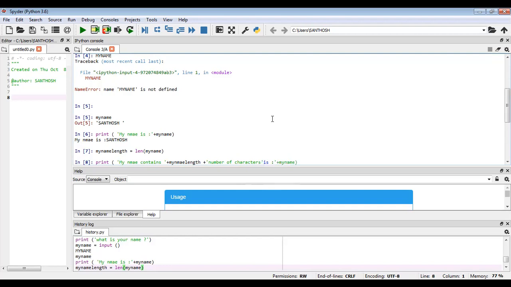Close the single quote, close this statement.